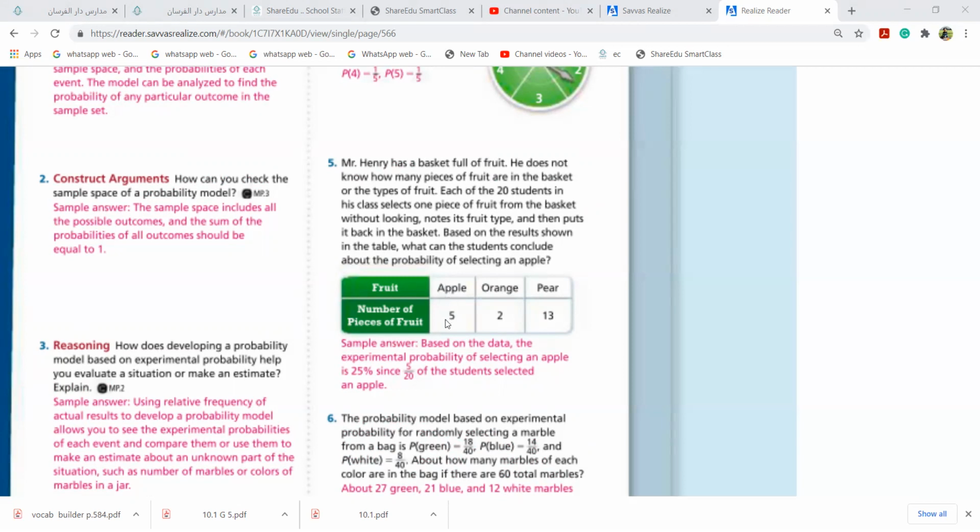Girls, apple: number of pieces of fruit by number of students. 5 over 20. Yes. They say each of the students. 5 over 20, so 5 divided by 20. That's what I'm saying. Please sit with the calculator. 5 over 20 is 0.25. But I need to know the percentage probability, so I'll multiply by 100. 25%.